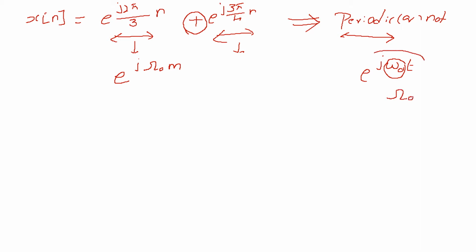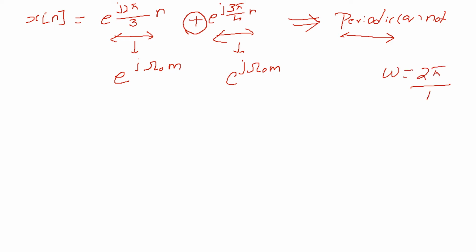No need to confuse. Both mean the same, but one is a digital component, another one is an analog component. This is a general form, and in the previous analog domain we had the relation omega is equal to 2 pi by T.